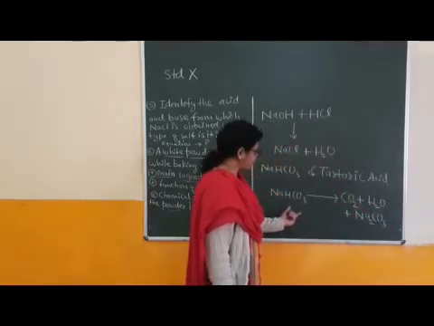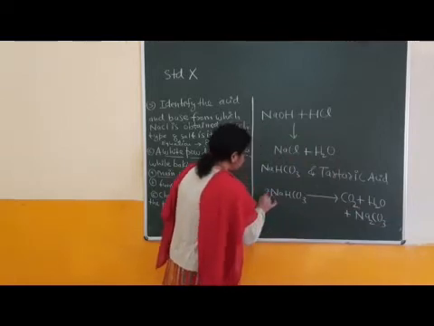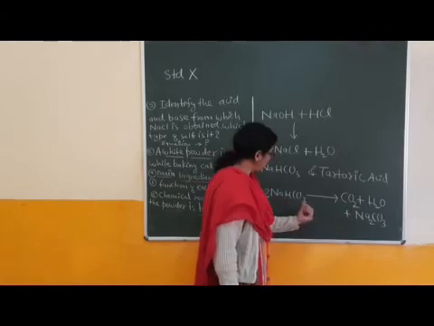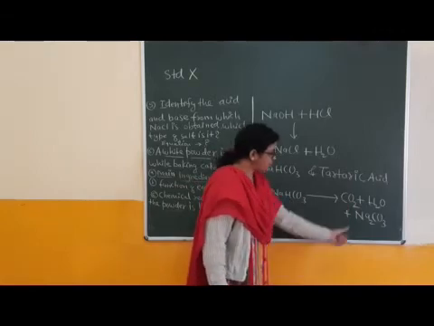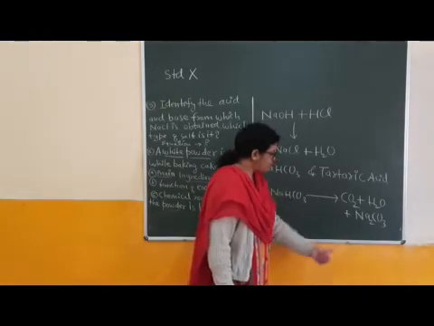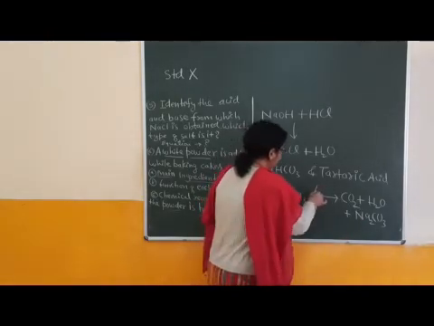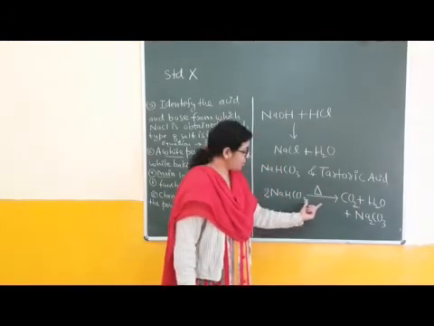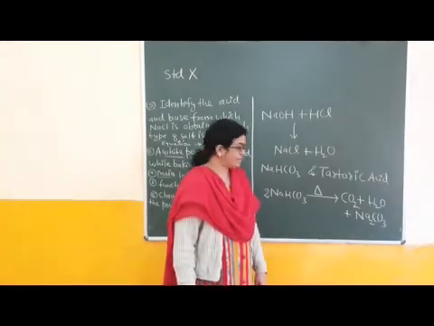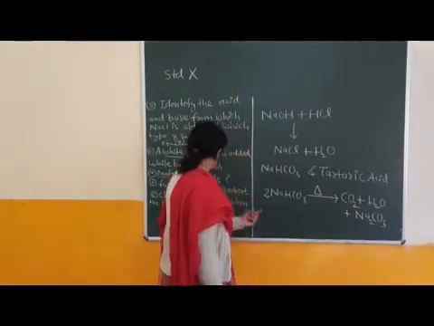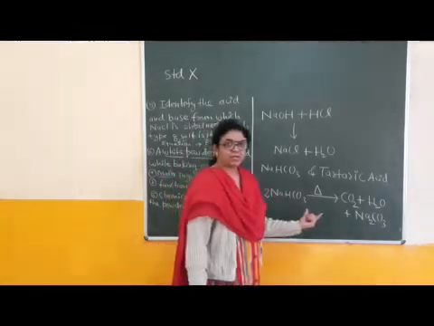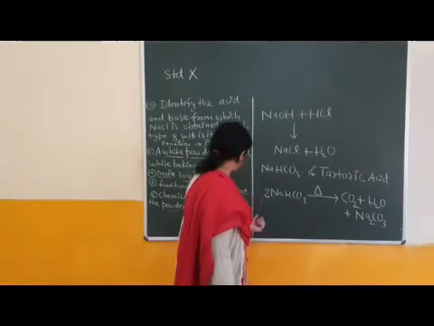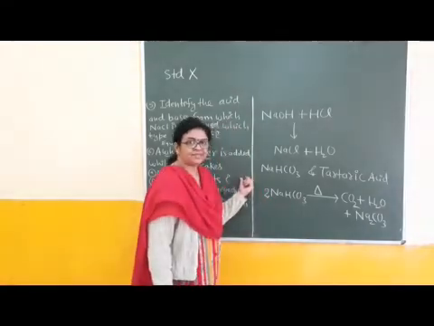Now in balanced form, 2NaHCO3 gives Na2CO3 plus H2O and CO2. This is a gaseous product, right? Water vapors and solid sodium carbonate. It is thermally decomposed on heating. What happens? Decomposition of baking soda into three different products. Then what is the role of sodium bicarbonate or sodium hydrogen carbonate? It makes cakes, bread or pastry spongy, right?